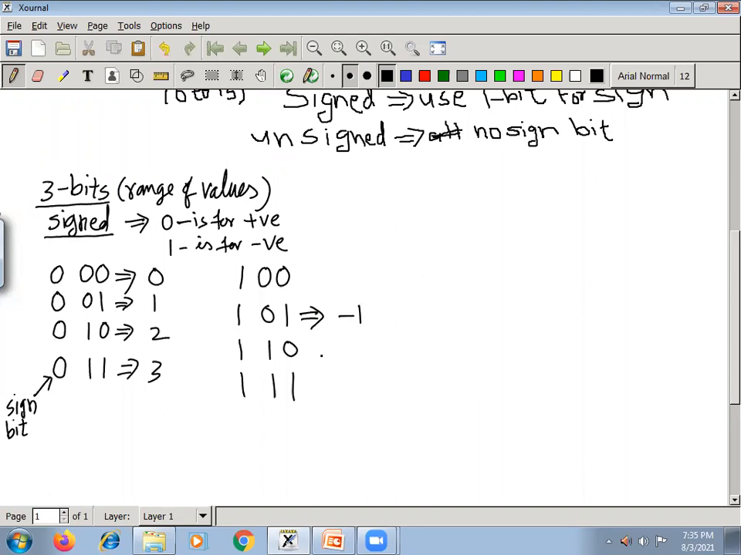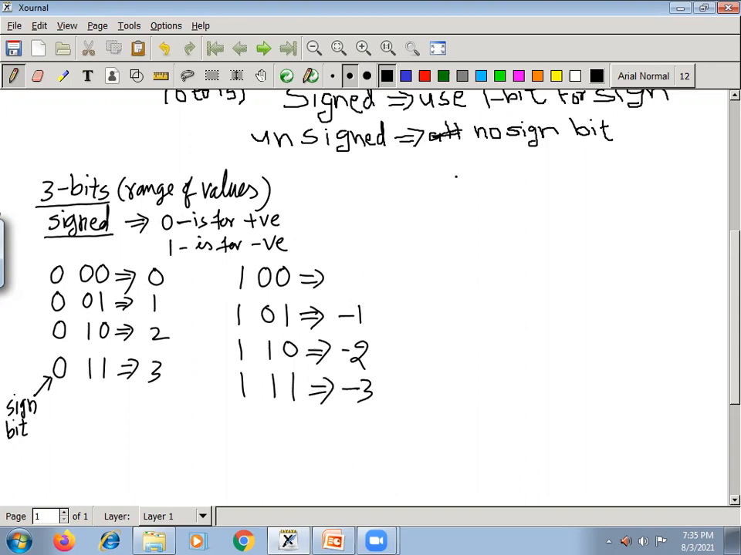So the sign bit 1 indicates a negative number. 1 1 0 indicates minus 2, and 1 1 1 indicates minus 3. And please note, 1 0 0: generally we say 1 indicates a negative number and 0 0 indicates 0, so minus 0. But there is no minus 0 on the number line.